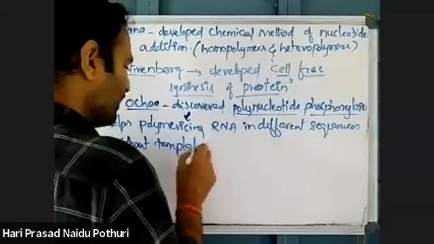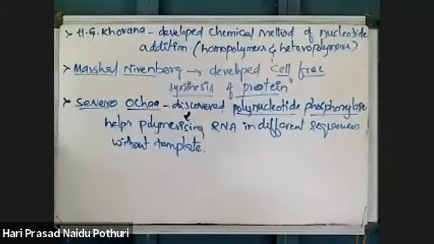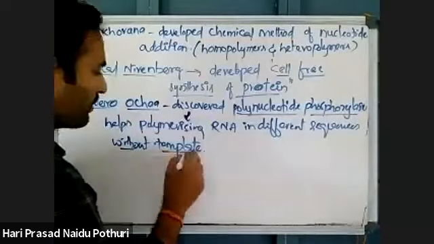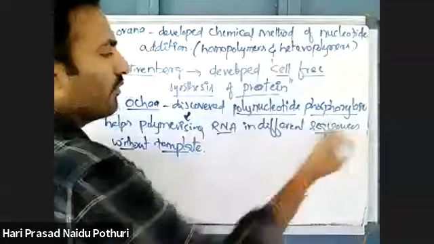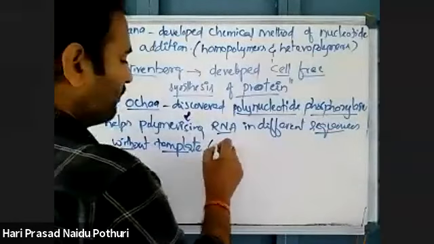Normally for the synthesis of RNA there is a need for a template, but here without the template molecule, an RNA molecule is able to form by the action of an enzyme called polynucleotide phosphorylase, which is the enzyme discovered by Ochoa. That means this enzyme synthesizes RNA without DNA.